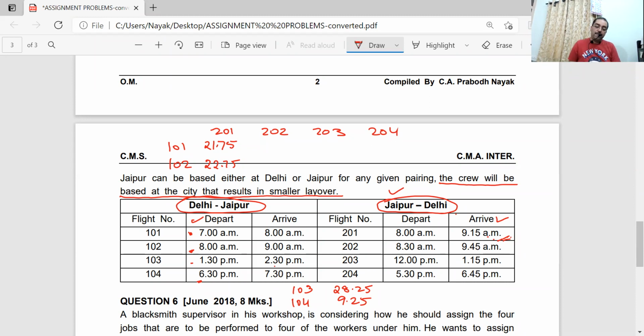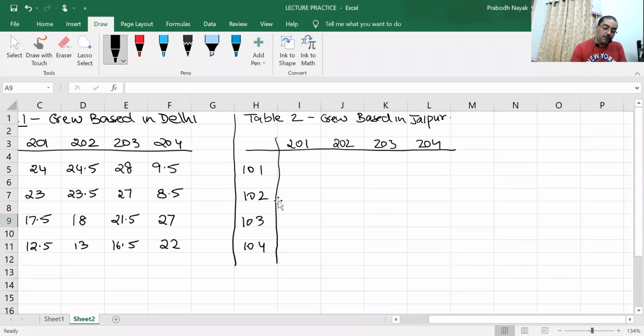Chalo, prepare this table now. So 101, column wise you'll have to fill up now. It will be 21.75, 22.75, 28.25, and 9.25. Simply tell me the figures for 202.